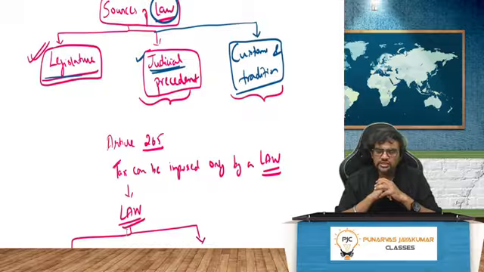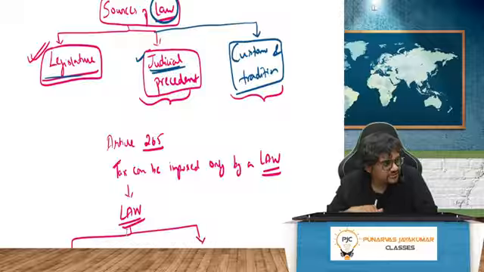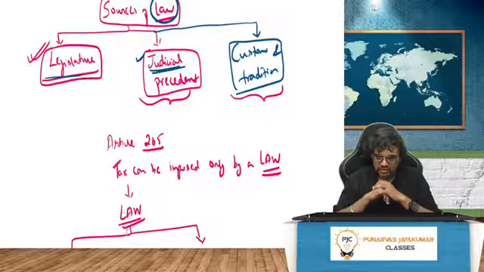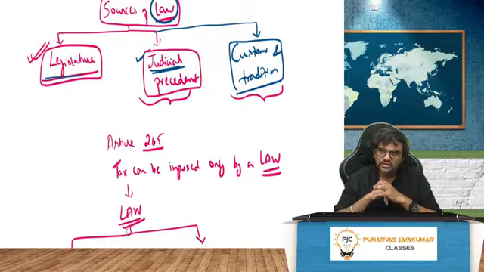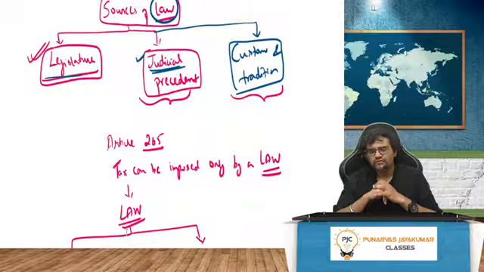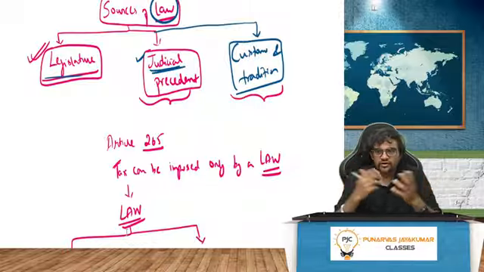Third one, very interestingly, a source of law is our customs and tradition. If I go to a temple, can I go with slippers on? No. The priest will say, sir, please remove the slippers outside. Can I say, show me the removal of chappal act? No. Right? Each of us has different customs and traditions, and then it becomes a law. Probably in your house, my dad used to tell me don't go for a haircut on Tuesday. I used to ask him why. He said, no, that's a tradition. I said, why? Give me the logic. Some will have logic, some will have no logic, some will have logic but we would have forgotten, whatever it is.